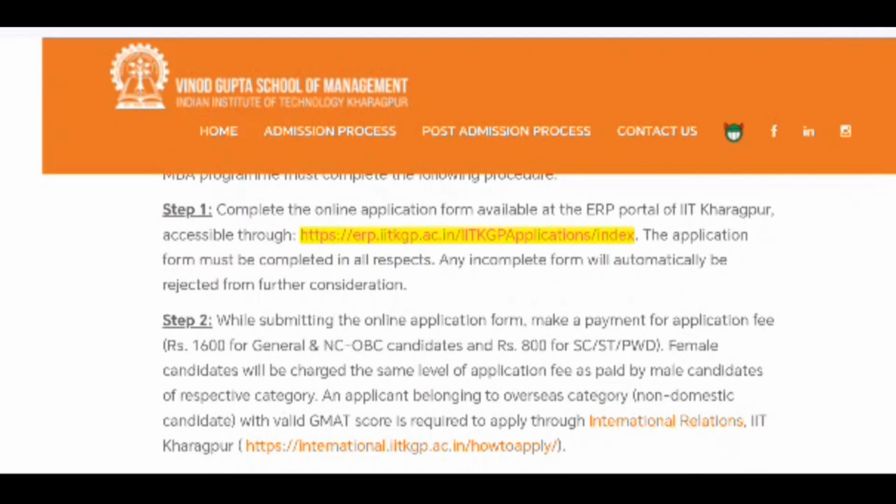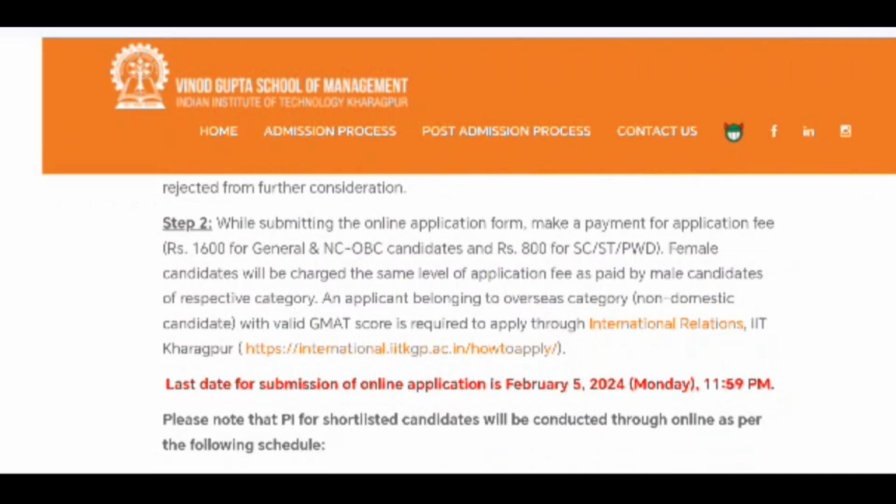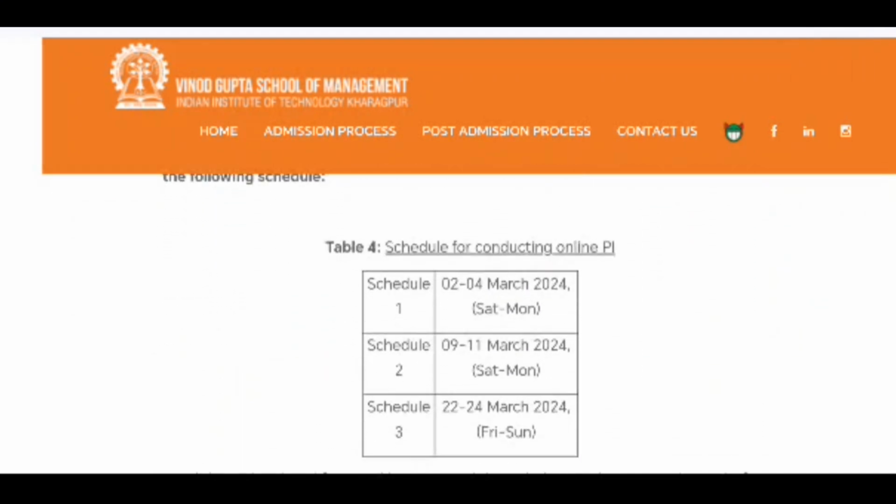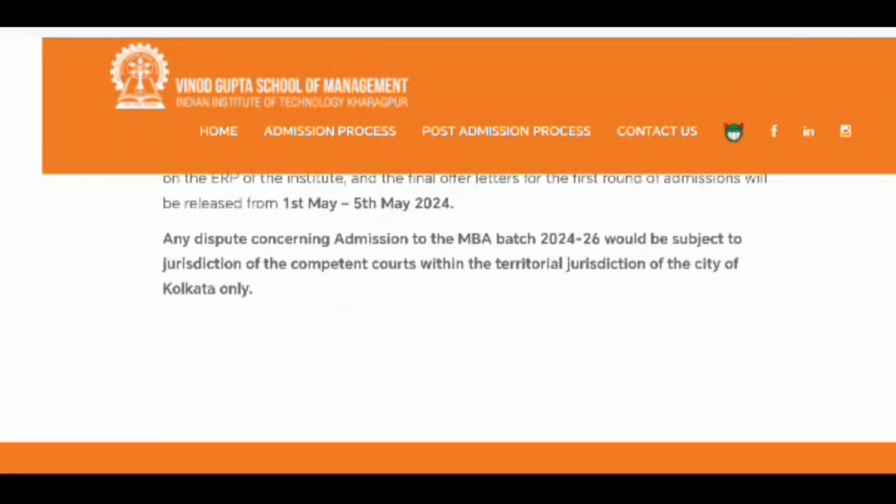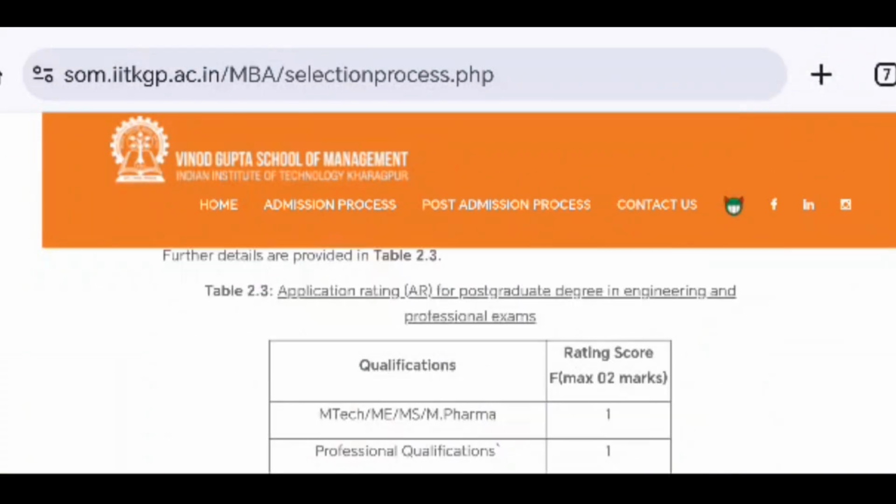So if you want to apply for IIT Kharagpur, then you need to visit their website and you can start the application. If you consider the registration fees, then for general and NCOBC it is 1600 rupees and for SC, ST and PWD candidates it is 800 rupees.